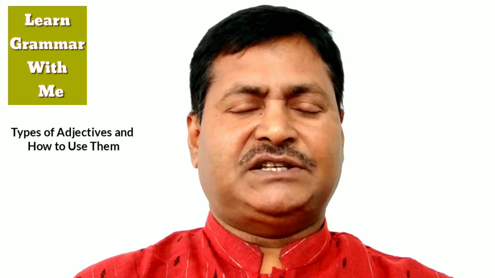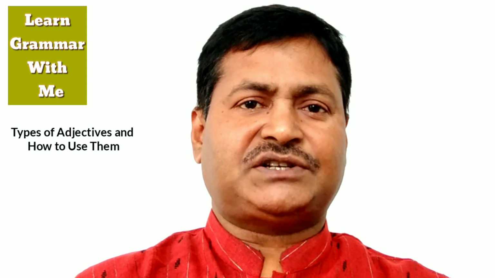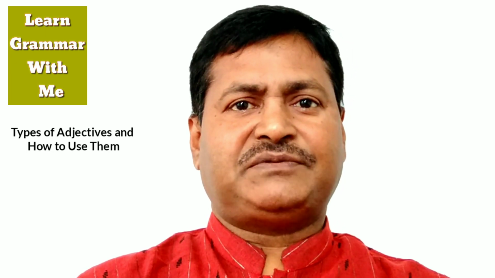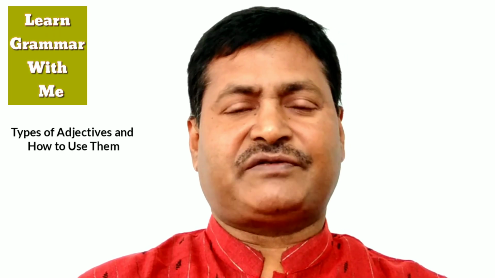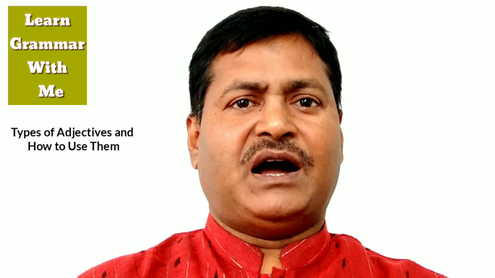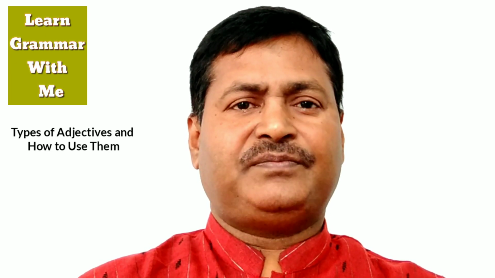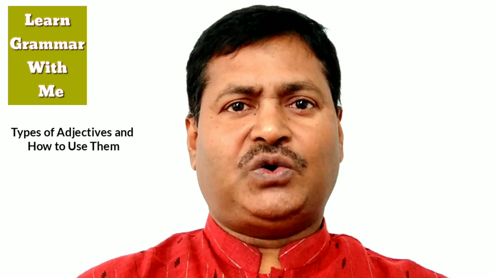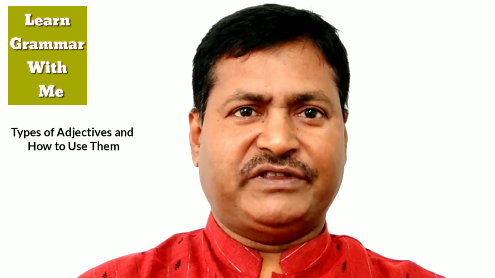Number 9, limiting adjectives. Limiting adjectives are adjectives that restrict a noun or pronoun rather than describe any of its characteristics or qualities. Limiting adjectives overlap with other types of adjectives such as demonstrative adjectives and possessive adjectives. Limiting adjectives include words such as these, your, and some. Limiting adjectives examples: I bought some eggs at the store. She found 3 pennies under the couch cushions. Take a look at that house over there.